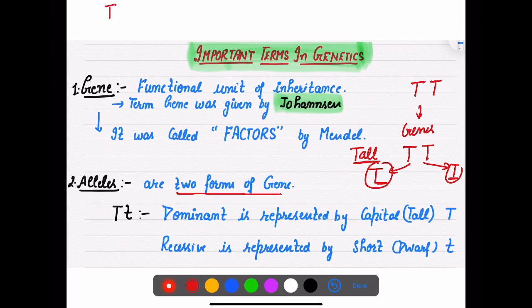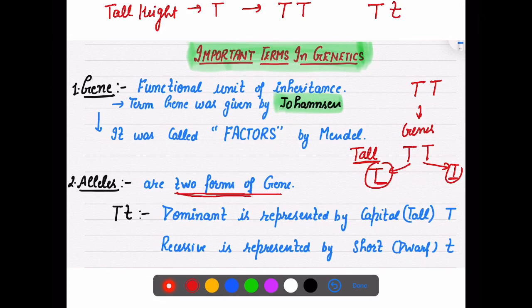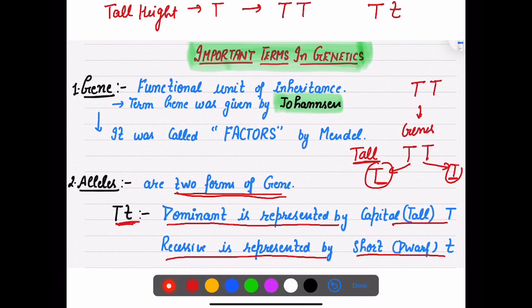If, suppose, for tall height my gene is T, how do I write it in the form of alleles? It is capital T, or if it is heterozygous, then it will be written like this. So there are 2 forms of a gene. If it is TT, then dominant is represented by a capital T and recessive is represented by a small t.